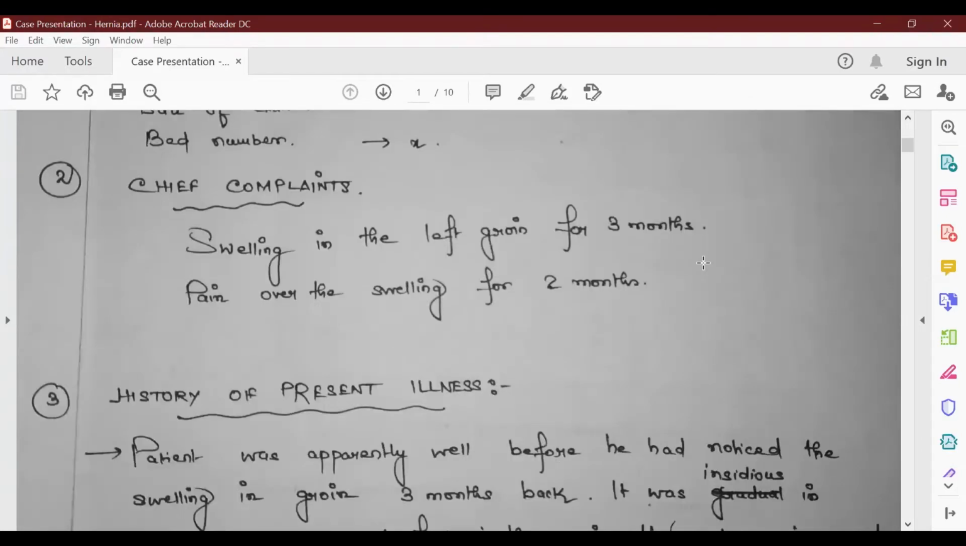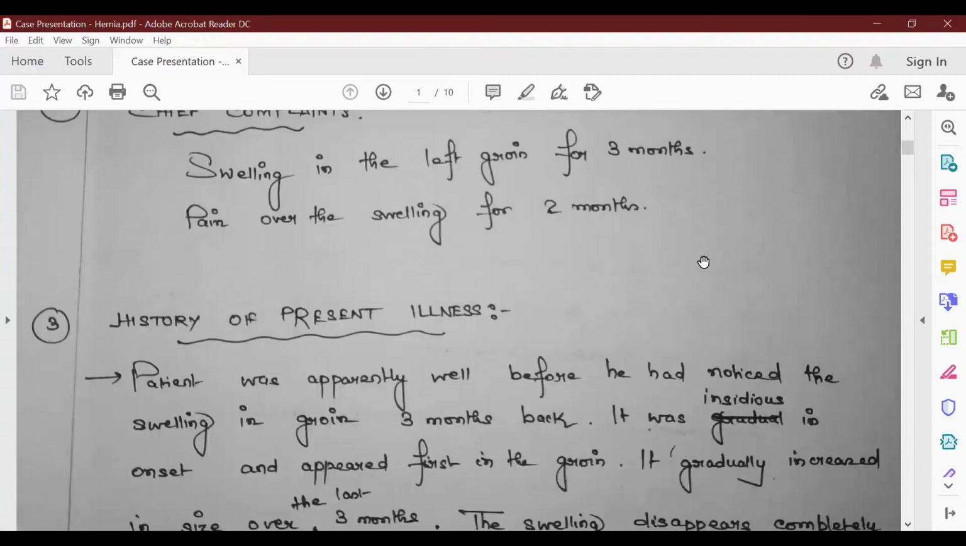The chief complaint in this case is swelling in the left groin for 3 months and pain over the swelling for 2 months. So here you have to pay attention to the fact that we write the chief complaint in chronological order. The swelling is for the more duration, that is 3 months, and the pain over the swelling is for 2 months. Next, we move on to history of present illness.